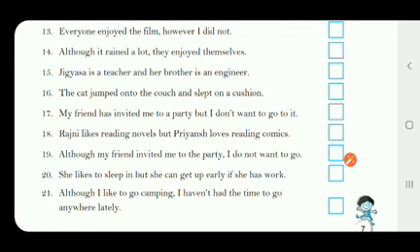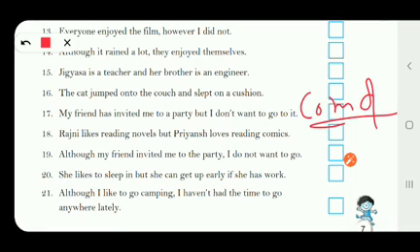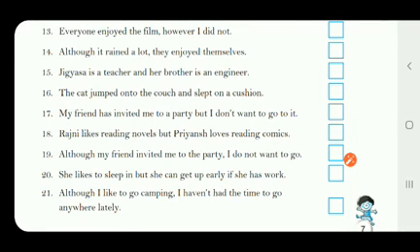My friend has invited me to a party, but I don't want to go to it. Since you can see two independent clauses in this, it is also a compound sentence. 18th one, Rajni likes reading novels, but Priyansh loves reading comics. Two independent clauses, so it is a compound sentence.